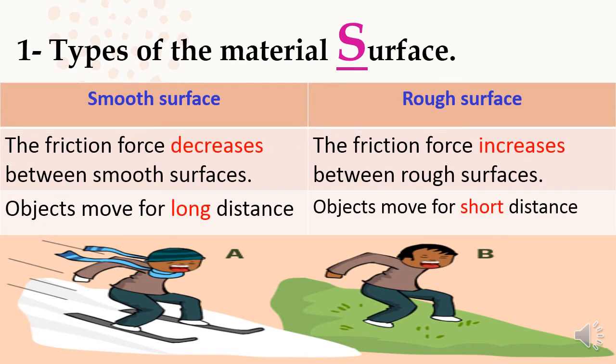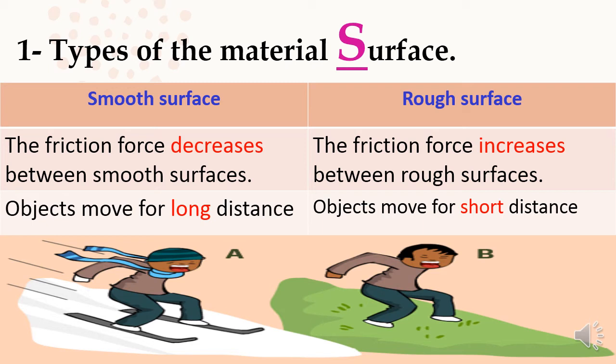So we have two types of surfaces. We have smooth surface and we have rough surface. Smooth surface decreases the friction force, but the rough surface increases the friction force. So in the smooth surface, the object can move for a long distance easily because the friction force is very small. But in the rough surface, the objects can move for a short time till it stops because the friction force here will be very large.